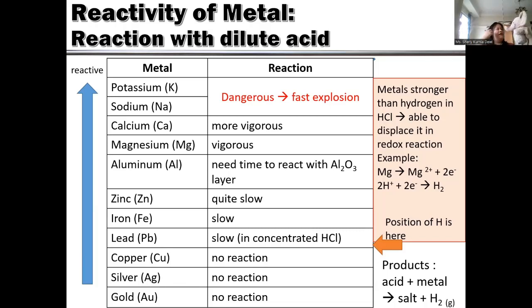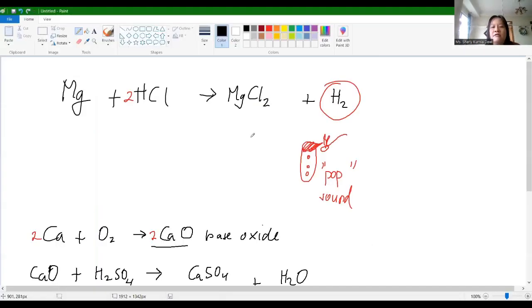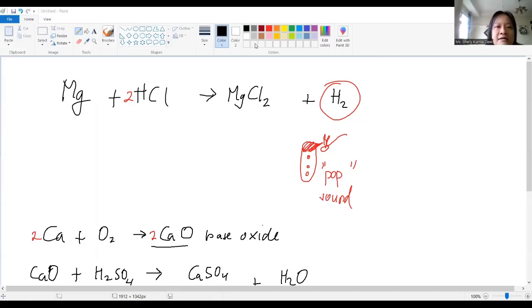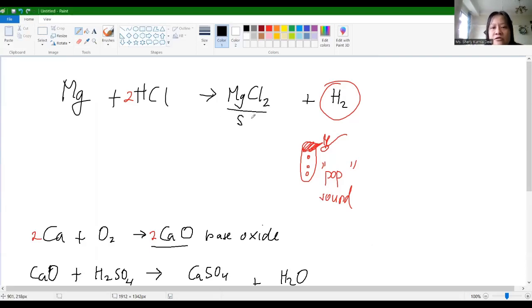So this reaction happens only for reactive metals, metals more reactive than hydrogen, producing salt and hydrogen gas.